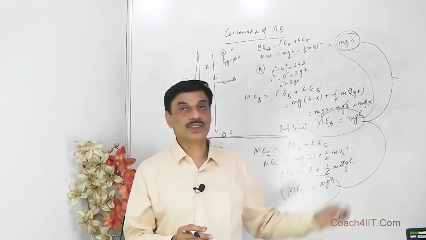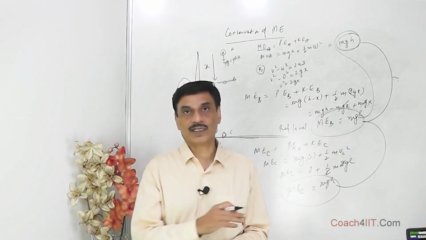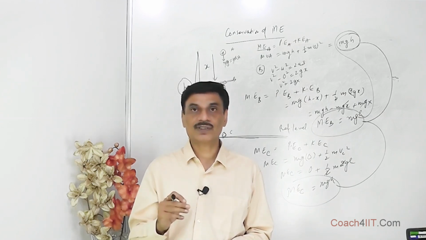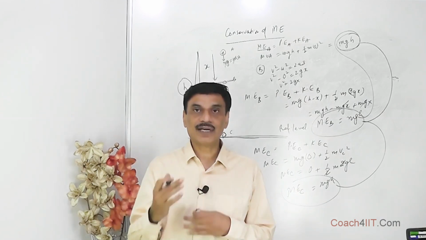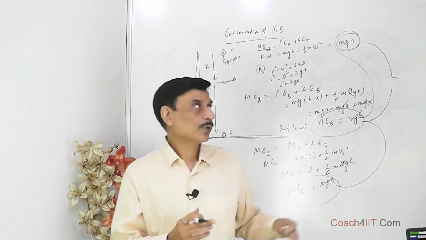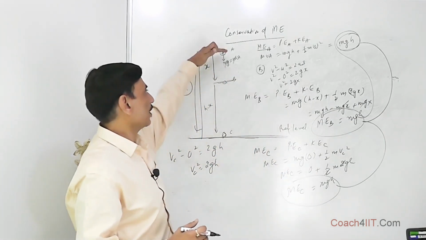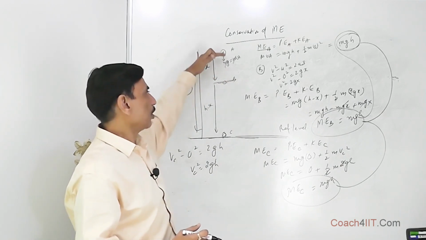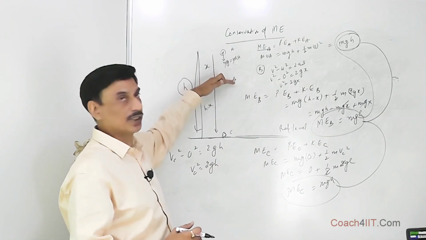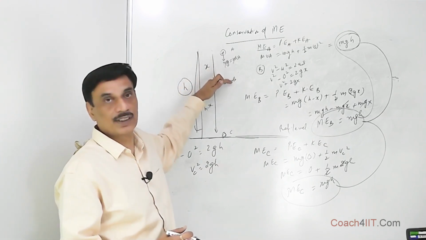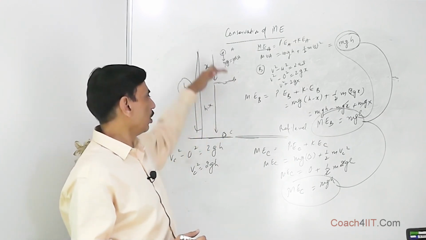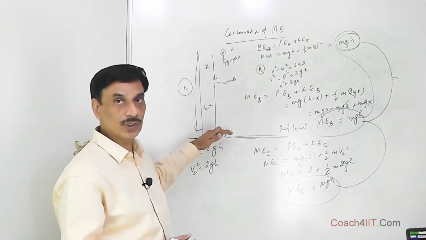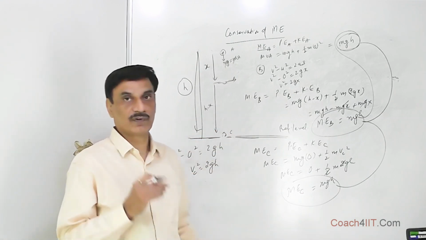And over here we have seen, if there is a single block system, that the mechanical energy of this body remains the same. It is only the transformation when it is coming from here to here. Over here the whole energy was potential energy. When it comes over here, the potential energy is lost. So over here it has some potential energy and some kinetic energy. When it comes over here, the whole potential energy has converted into kinetic energy. Over here the potential energy of the body is 0. All energy is in the form of kinetic energy.